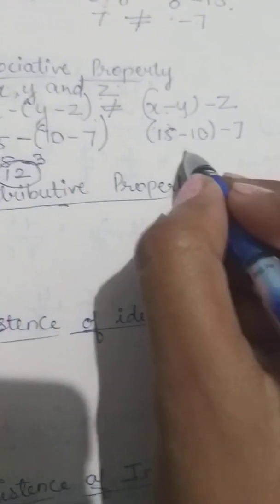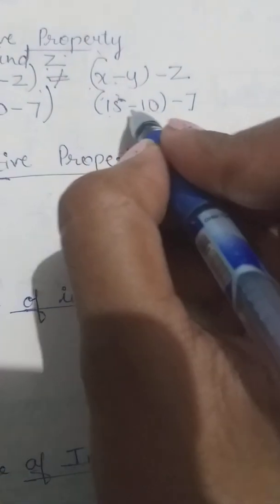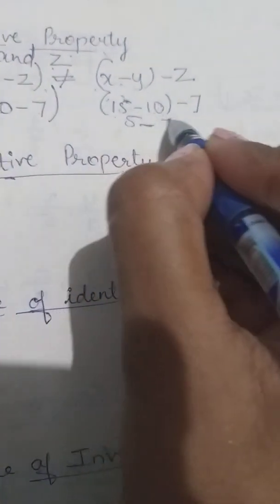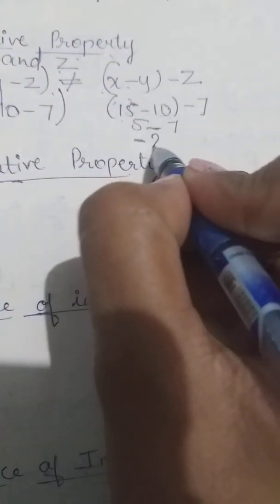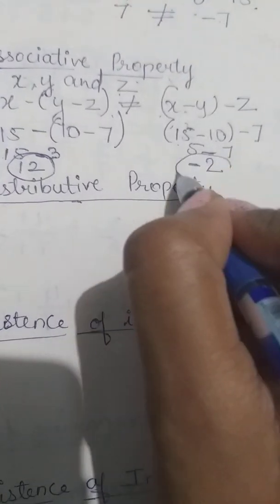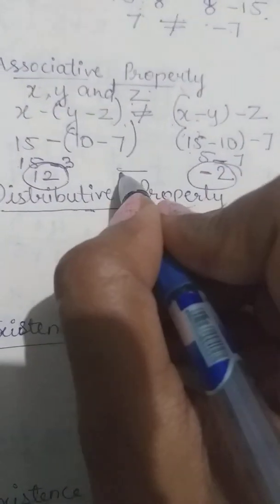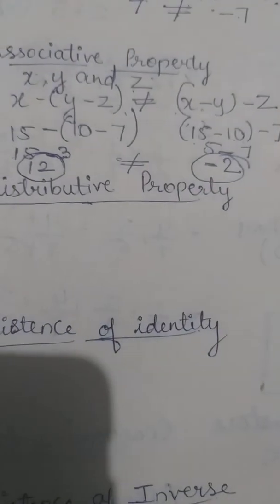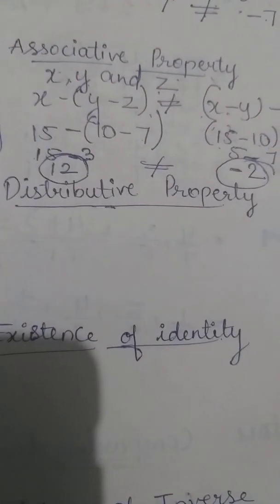Now let's check this side. 15 minus 10 is 5. 5 minus 7 is minus 2. So minus 2 and 12. Are they same? No. So it does not hold.